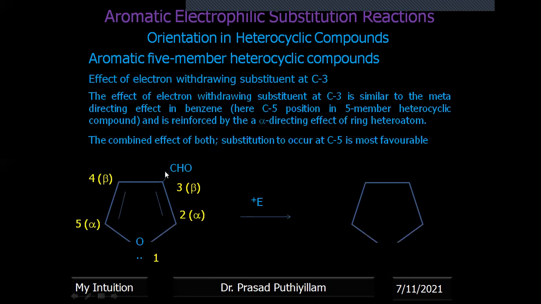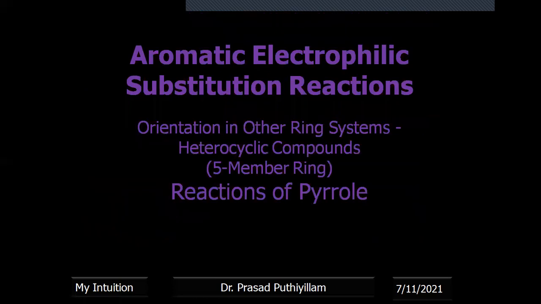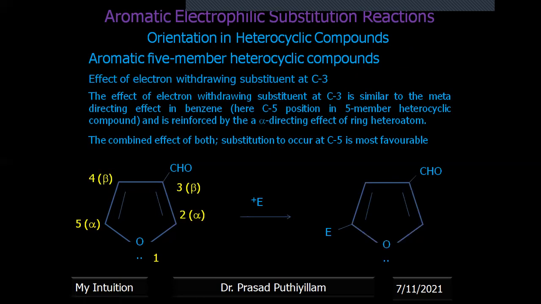If you treat it as a benzene type ring, this is ortho and this is meta. So it is meta directing, and oxygen has the alpha directing nature. Therefore, by the combined effect, the electrophile is attracted towards position 5.